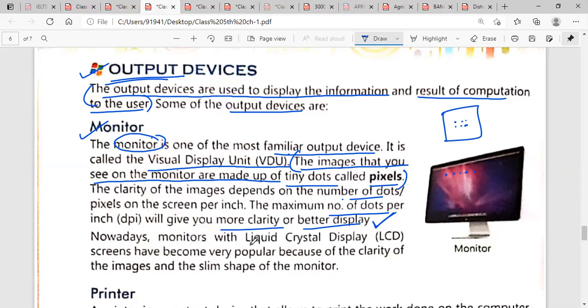Nowadays monitors with liquid crystal display, meaning LCD screens, have become very popular. We use a monitor in which the LCD technique is there. You can say we are using LCD monitors nowadays because of the clarity of the images and slim shape. The first advantage is that they are slim, and second is we can see clear images on them.